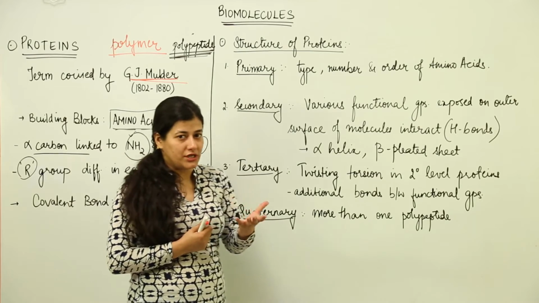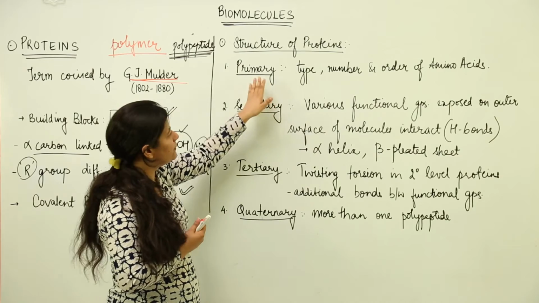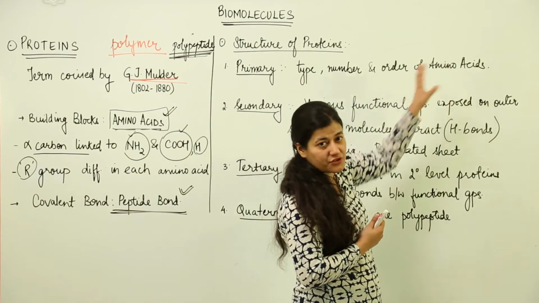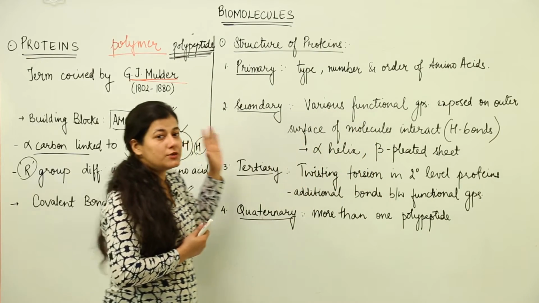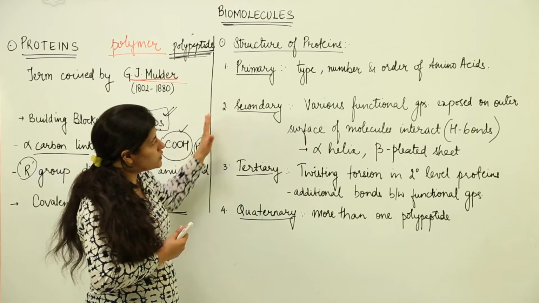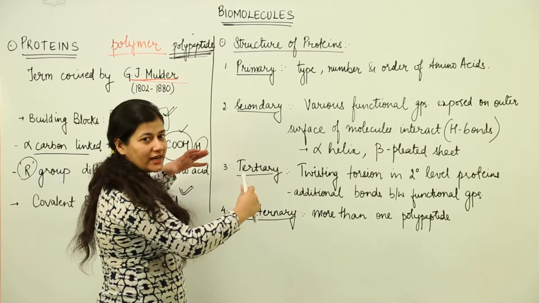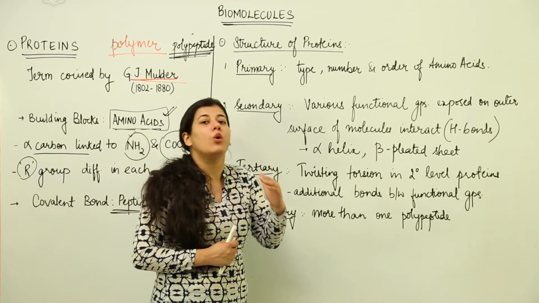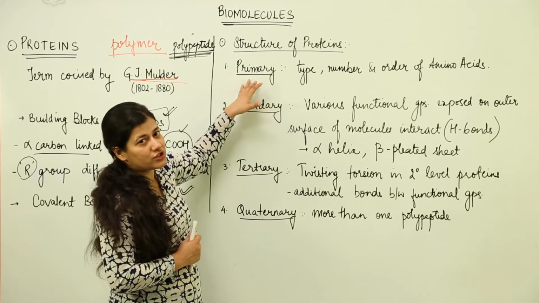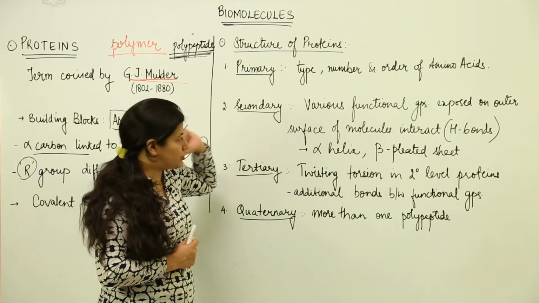Supposedly we are seeing a protein, we first of all get to understand its basic structure by understanding the primary structure, which tells us the type, number and order of amino acids which would be present in the polypeptide chain. So the polypeptide chain could have 200 amino acids or more than that. So the number of amino acids and the type of amino acids, which gives a basic understanding of what the polypeptide chain is all about, would be studied under the primary structure of protein. So the structure that we get as a result of these 3 criteria would be the primary structure.